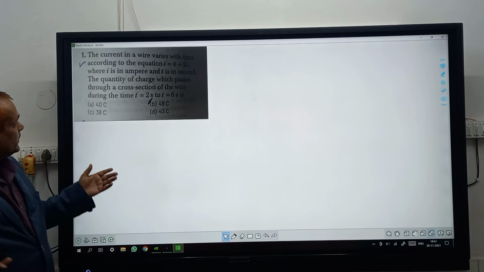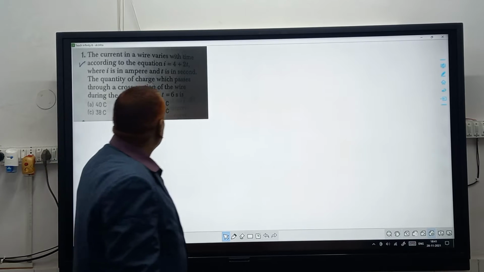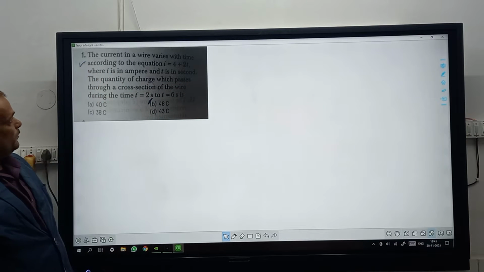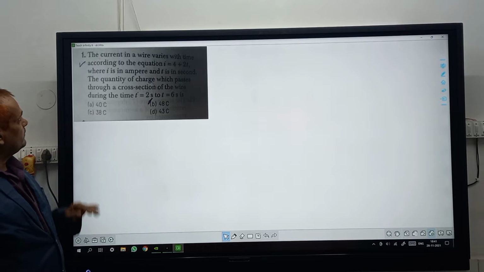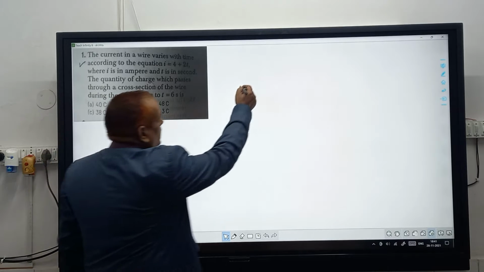The first question is on the screen. The current in a wire varies with time according to the equation I is equal to 4 plus 2t.